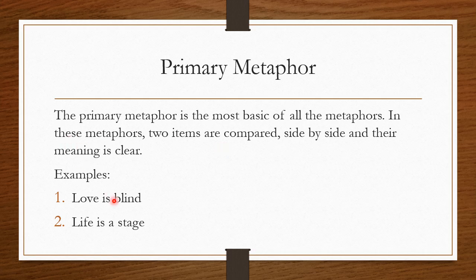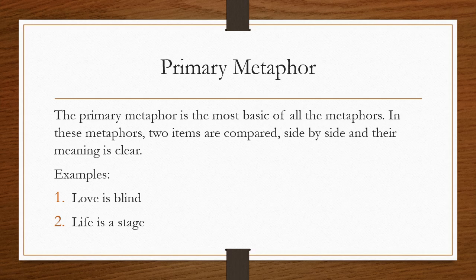Let's go to the first example. Love is blind. In this case, we are comparing love to being blind. That people who fall in love usually don't see. They don't even see the mistakes of the other person that they are in love with. The second example is life is a stage.